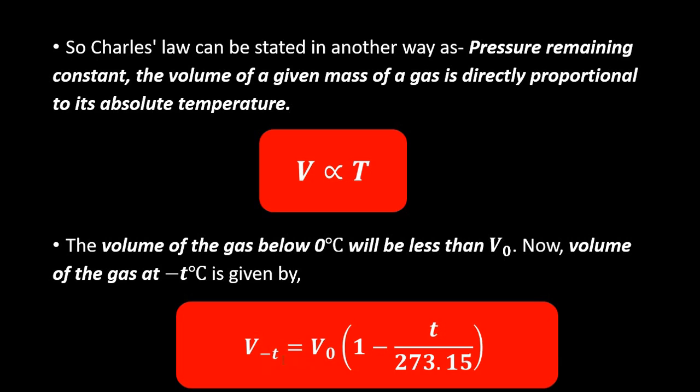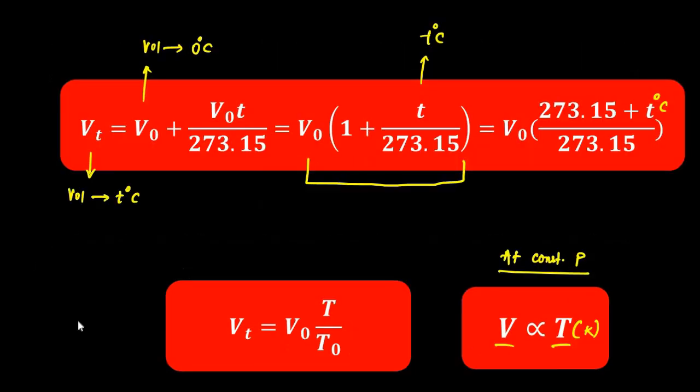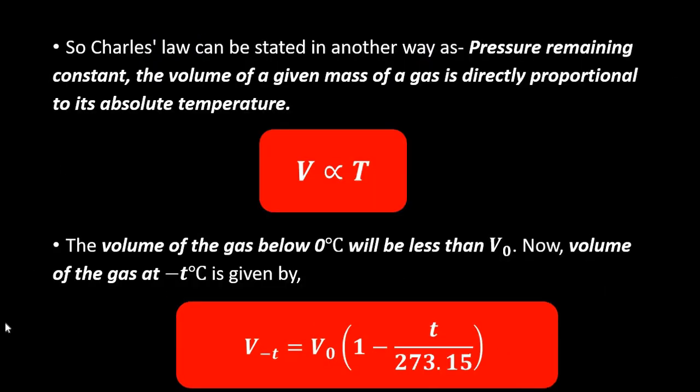V subscript minus T, the volume at negative temperature, minus T degrees Celsius, in Celsius, not in Kelvin, below 0 degrees Celsius. So that is equal to V0 into 1 minus T by 273.15. Here it was for increase, here it is for decrease.